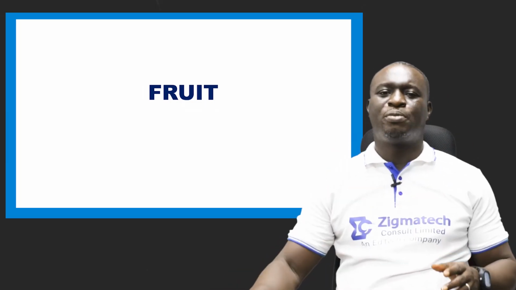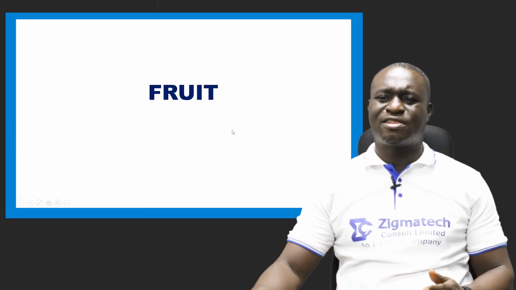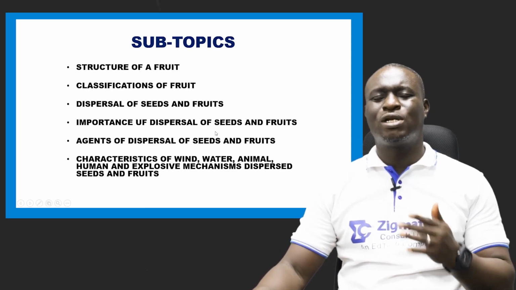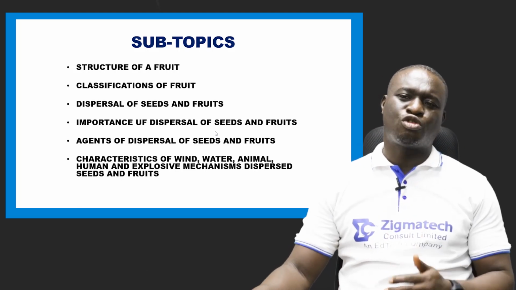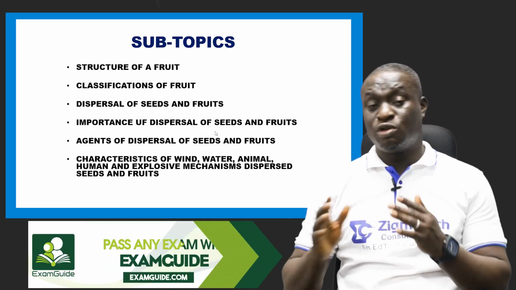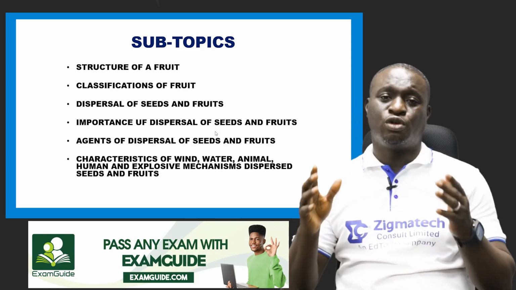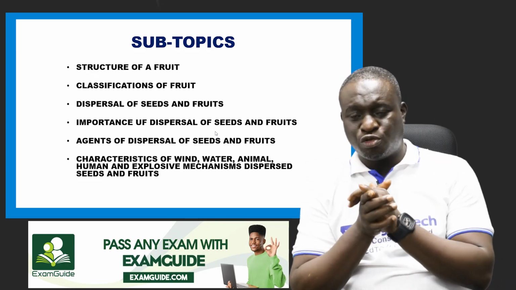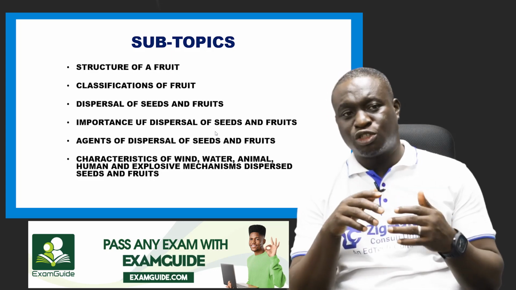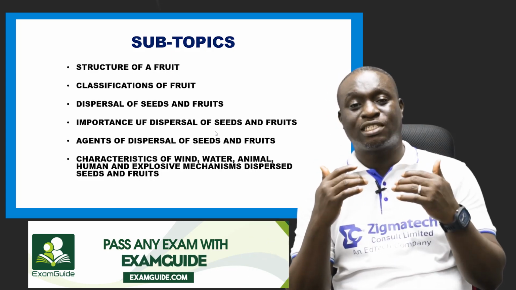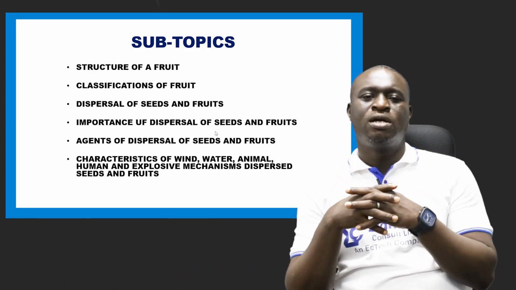So today we're going to be looking at the fruit, and there are several things we're going to talk about under this topic. One of them is the structure of a fruit. We're going to define a fruit, and under the structure of the fruit, we're going to look at the components, or what makes up a fruit.